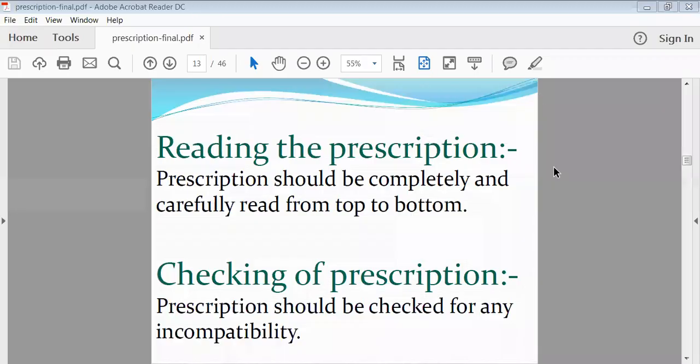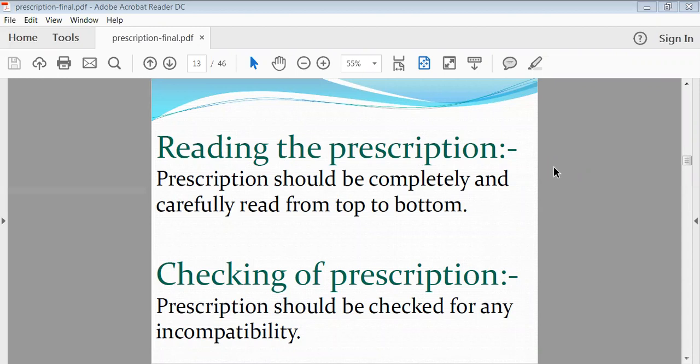Checking of the prescription means, when the prescription is taken by your pharmacist, he should check for any kind of incompatibility. Incompatibility means sometimes some drugs which are prescribed together may not be compatible with each other. They may cause some kind of reaction when they reach the stomach, or when they are dissolving in the stomach fluid, so they may cause unwanted reactions. Such incompatibility should not be there in your prescription.